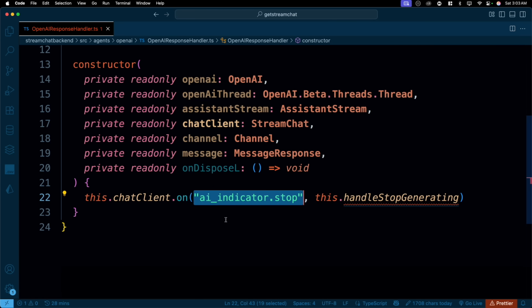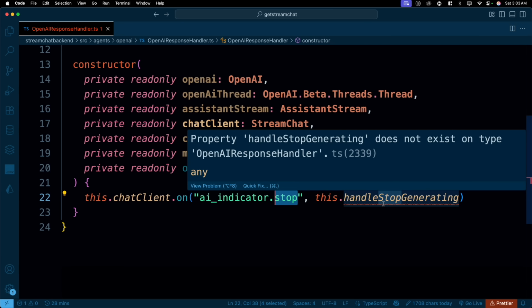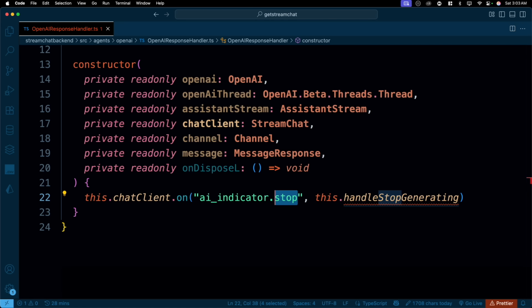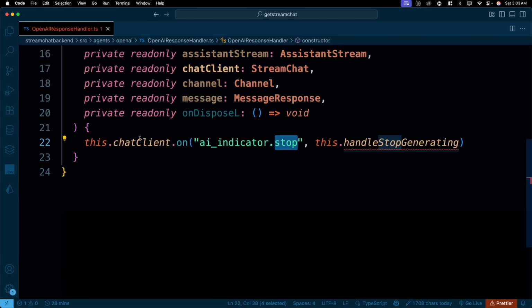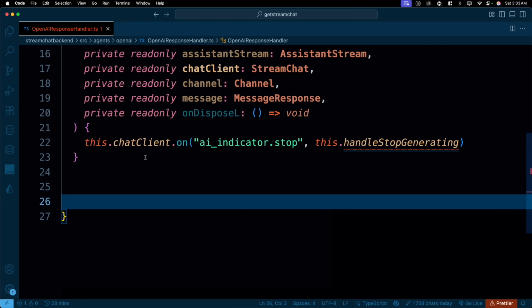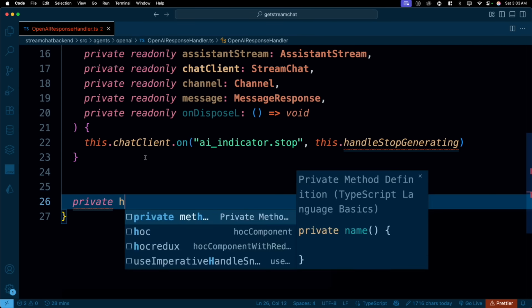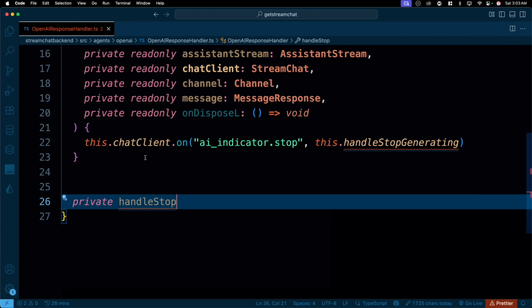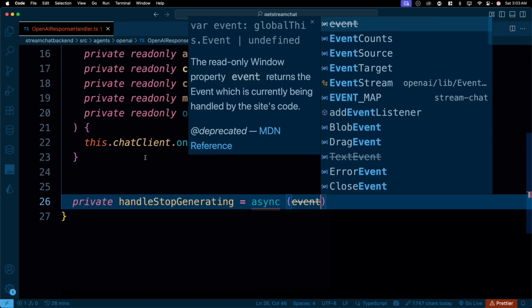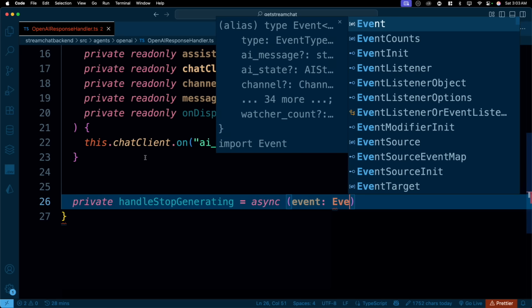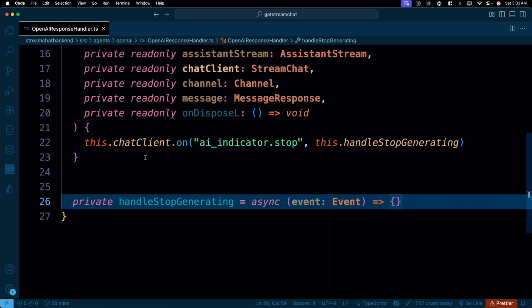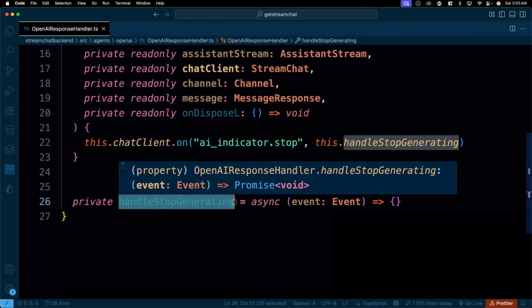For this, we are using this AI indicator, on which a stop event will be streamed. You can handle this by running this stop generating or any other method. You can name this whatever you like. We will be creating this method, don't you worry. We actually should do that right now so that it stops yelling at us. We'll just go ahead and say private handleStopGenerating, which is going to be async, and it will receive an event, which obviously will be of type Event, and it will do something with it. What we will figure out later on. But this will be responsible for saying, okay, all generated.